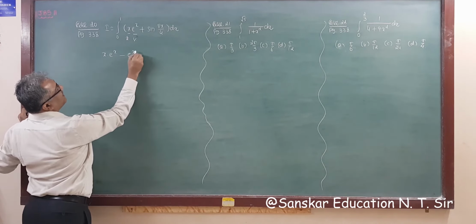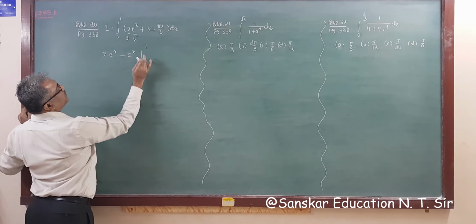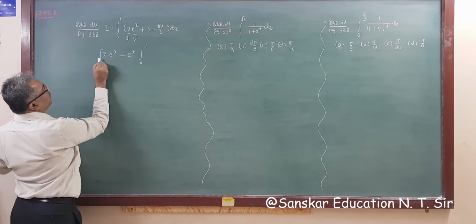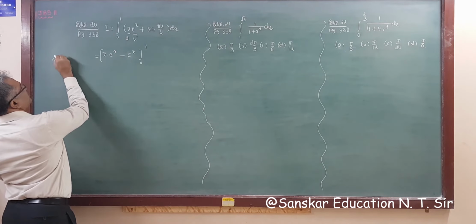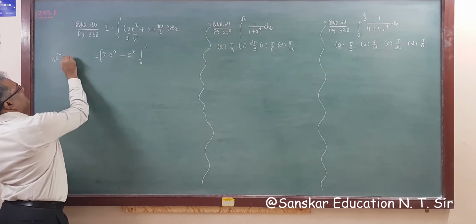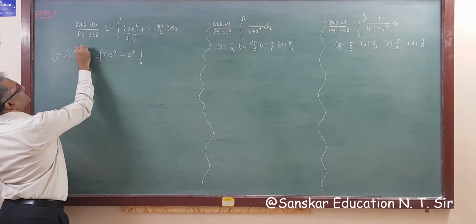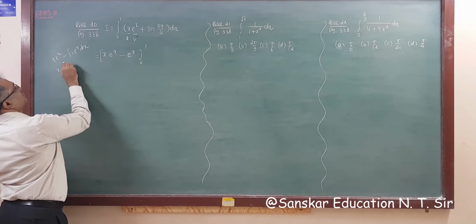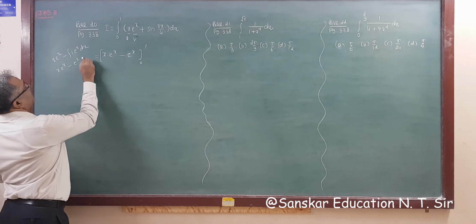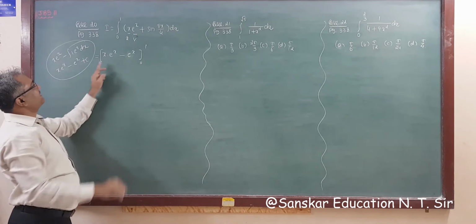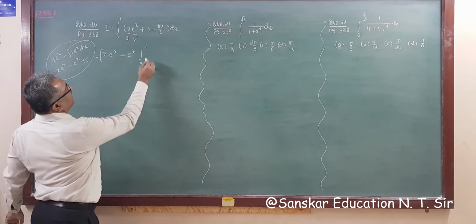So I am writing directly e raised to x and then 0 to 1, right? Applying the integration by parts formula here, x times e raised to x minus 1 times e raised to x dx. So x e raised to x minus e raised to x, that is the answer. I am writing this step directly: x e raised to x minus e raised to x, right?